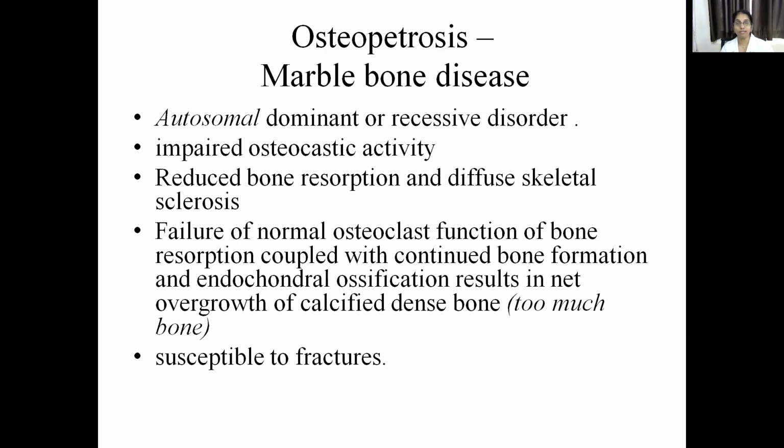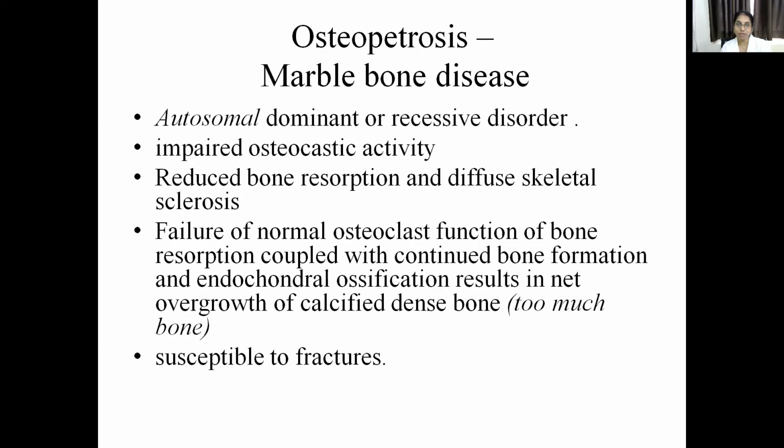So this is also the same. It can be both autosomal dominant or recessive disorder. In this, unlike osteogenesis imperfecta in which osteoblastic activity is defective, here the defect lies in osteoclastic activity. Because of the decreased osteoclastic activity, there is decreased bone resorption. So the bone resorption is decreased and there is diffuse skeletal sclerosis.